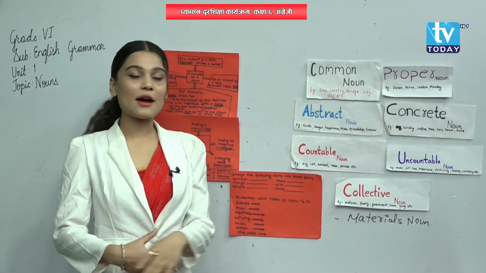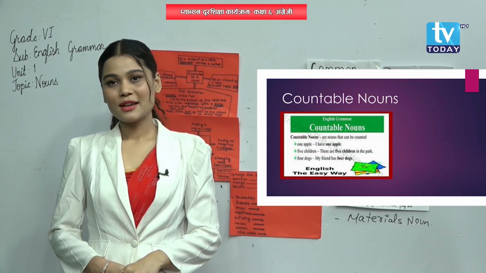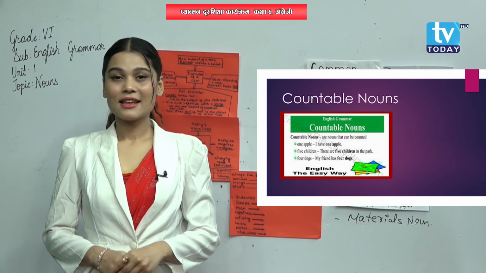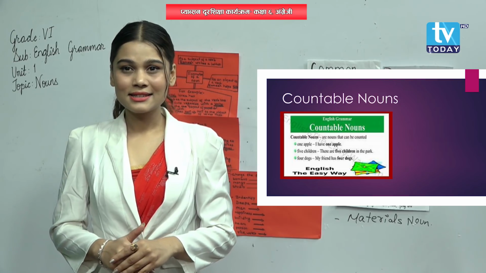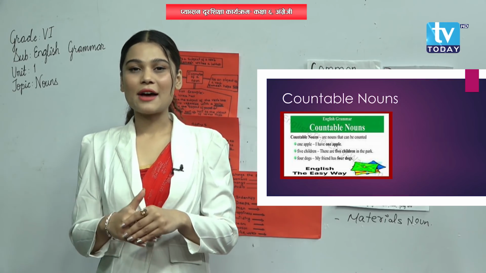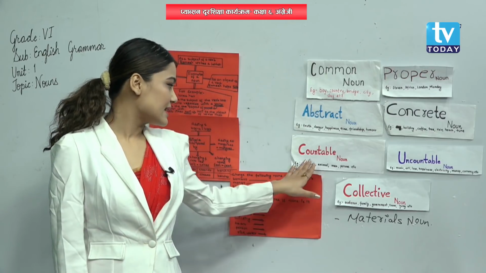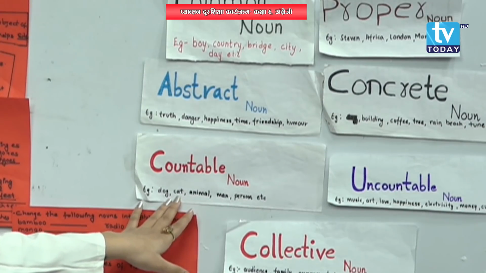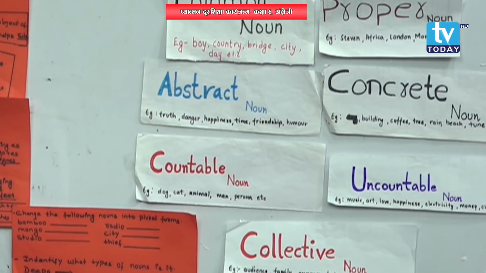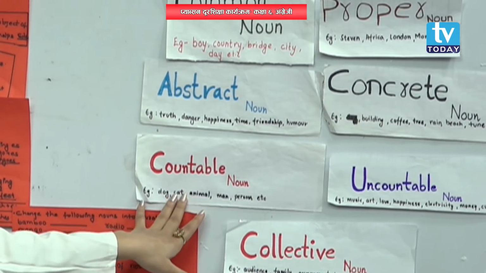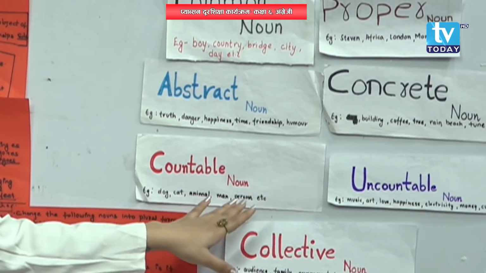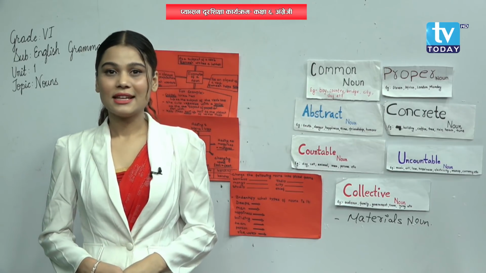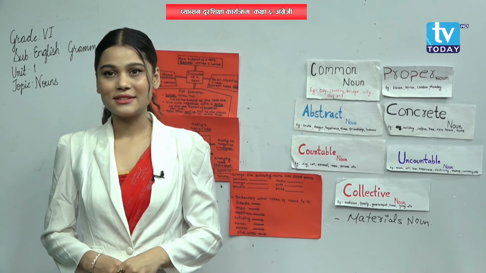So another is countable noun. What is a countable noun? Yes, the noun which we can count is known as a countable noun. For example, dog. There are 5 dogs in the garden. We can count it, right? So that's why. Other examples are cat, animal, man, person, etc. These are all things we can count, that's why they are countable nouns.